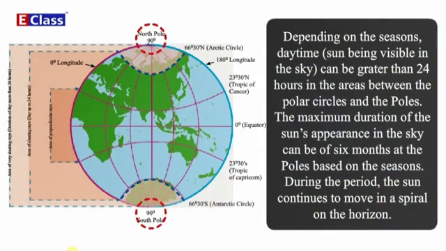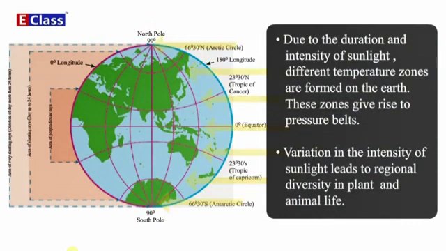The maximum duration of the sun's appearance in the sky can be of 6 months at the poles based on the seasons. During this period, the sun continues to move in a spiral on the horizon. We have seen in Standard 5 that the Earth's axis is inclined. These important parallels arise because of its inclination by 23 degrees 30 minutes.